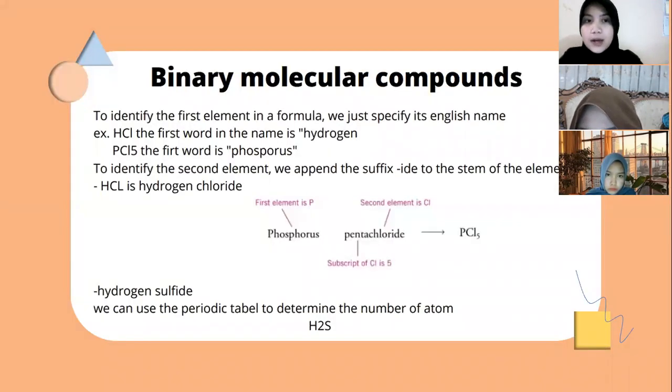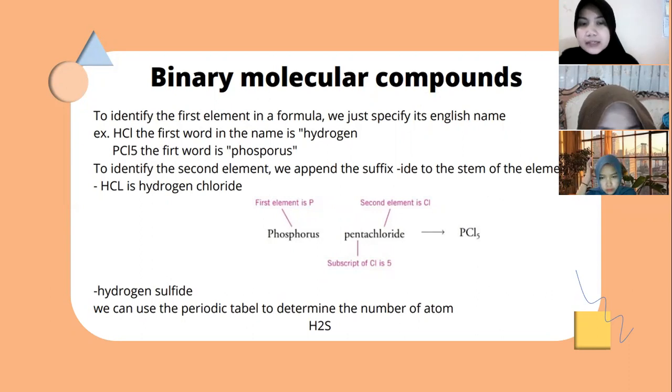Okay, next one is binary molecular compounds. To identify the first element in a formula, we just specify its English name. For example, hydrogen chloride, the symbol is HCl. The first word in the name is hydrogen, the symbol is H. And the next example is PCl5. The first word is phosphorus.